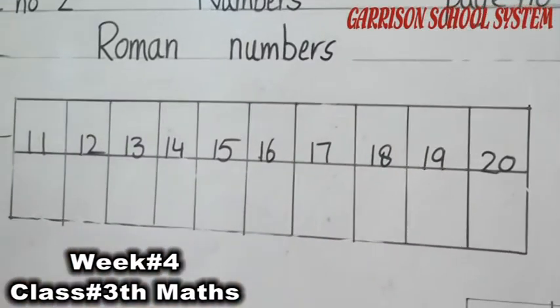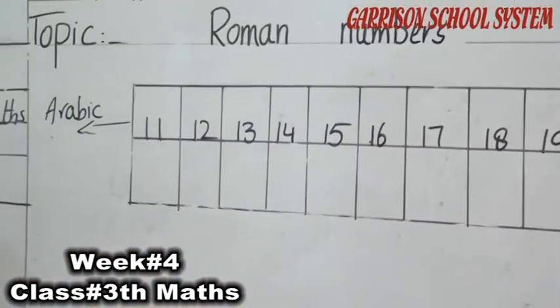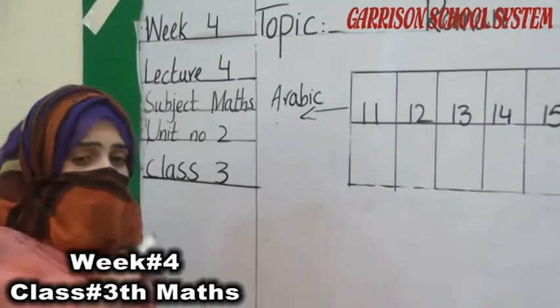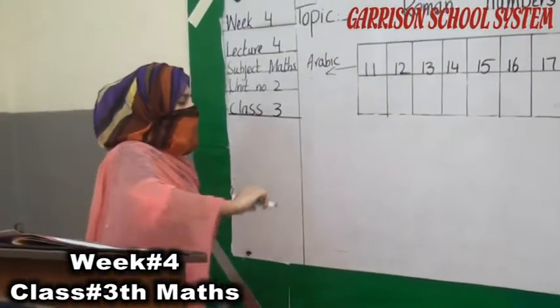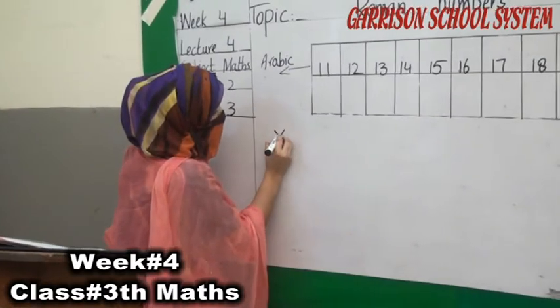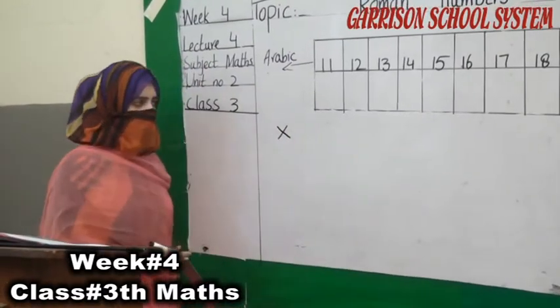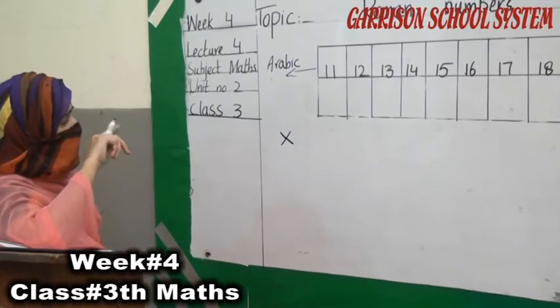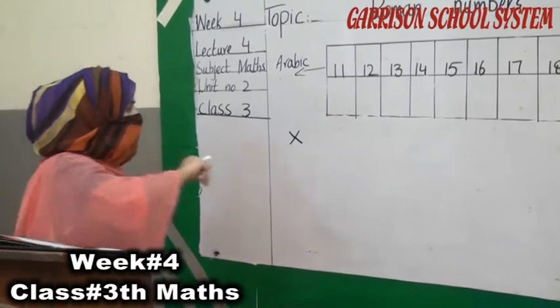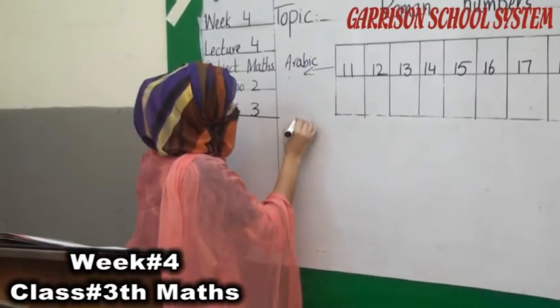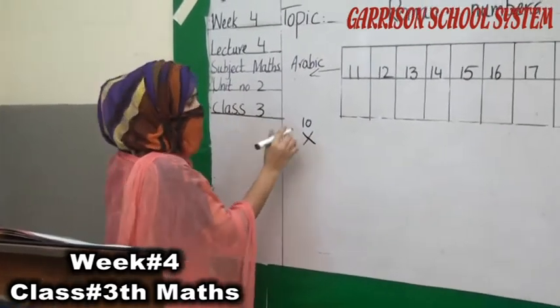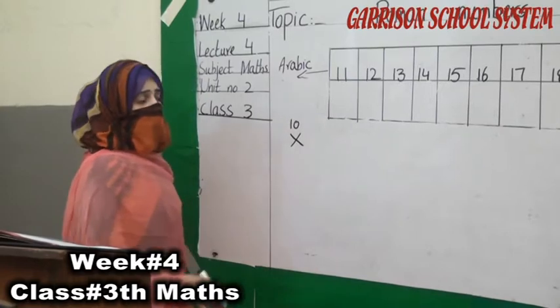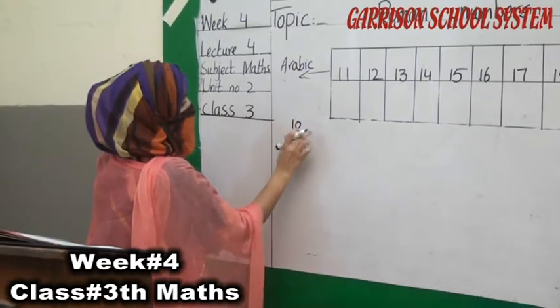Okay, students. So, as you know, which symbol do we use for the number 10? We use the symbol X for the number 10. Now, we have to write the number 11 in Roman counting. This is our number 10. X is representing the number 10. Now, we have to write 11.